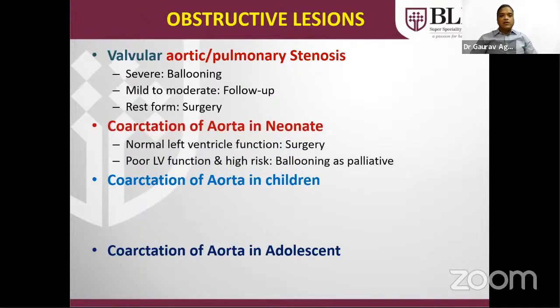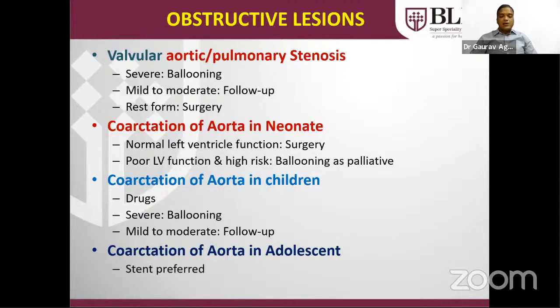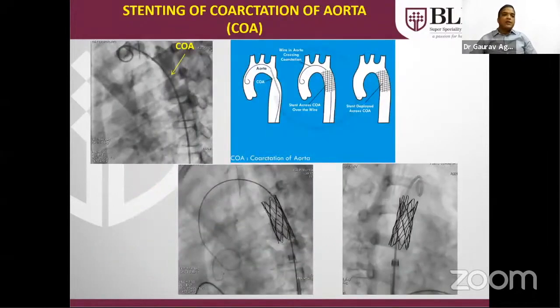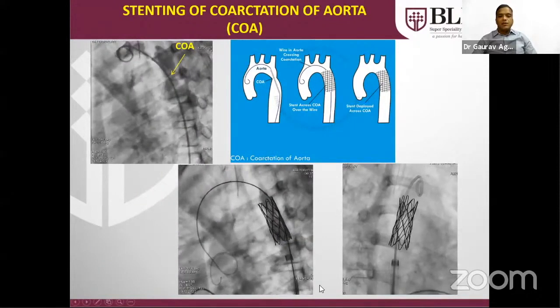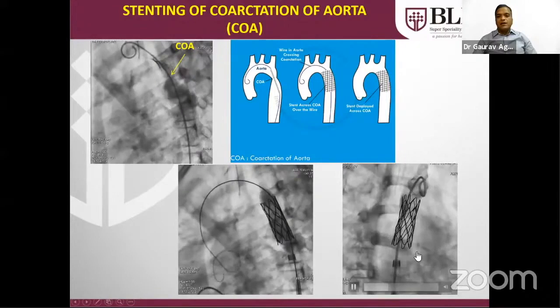In neonates, as I already told you, with normal LV function with coarctation, surgery is the treatment of choice. If the neonate is in a high risk category, like severe sepsis with poor LV function, ballooning can be done as a palliative, but ultimately we have to send for surgery as soon as the condition is stabilized. Coarctation of aorta in children: drugs for controlling hypertension. For severe, ballooning is the treatment, and in adults or adolescents, a stent is preferred. This is an angiographic demonstration of a stent. A severe coarc is there, with a stent put across it. This is the balloon inflated across the stent, and this is the final result.